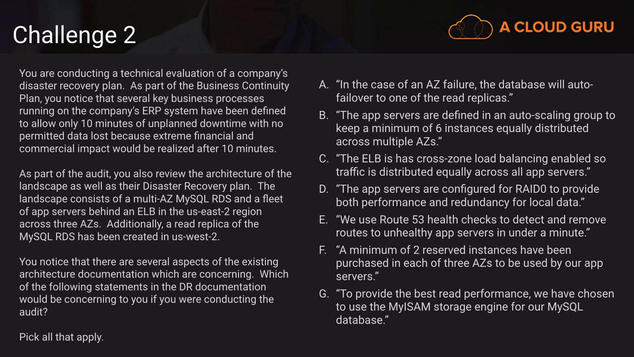Option F says that a minimum of 2 reserved instances have been purchased in each of 3 AZs to be used by our app servers. This is a good practice. If you absolutely have to ensure 100% that you're going to have those resources when you need them, then buying reserved instances is about the only way that you can guarantee that you're going to have access to those.